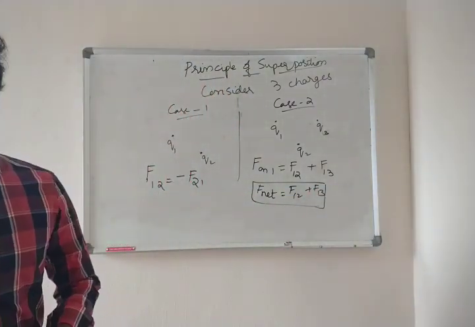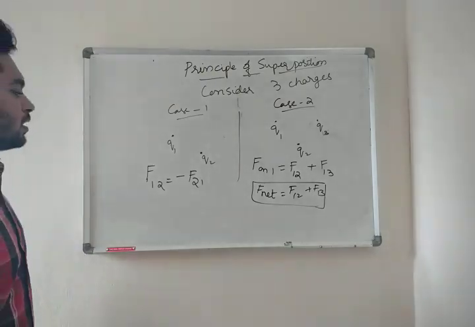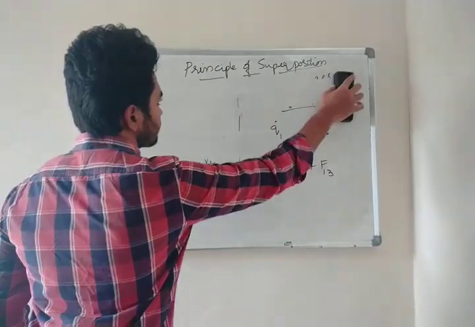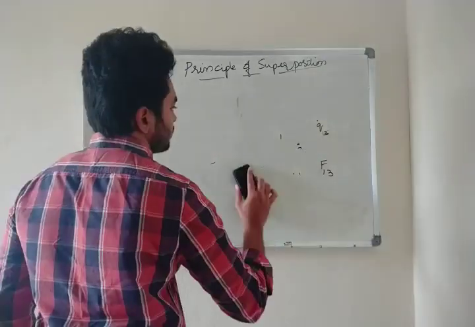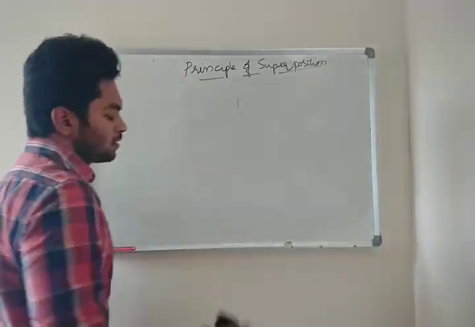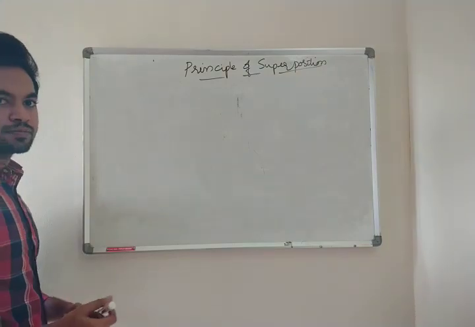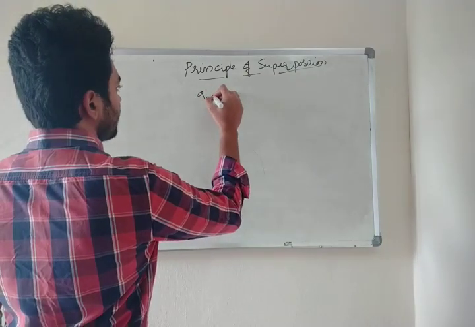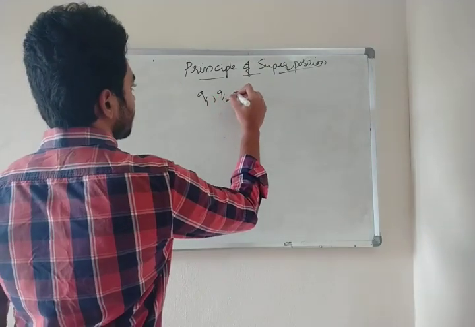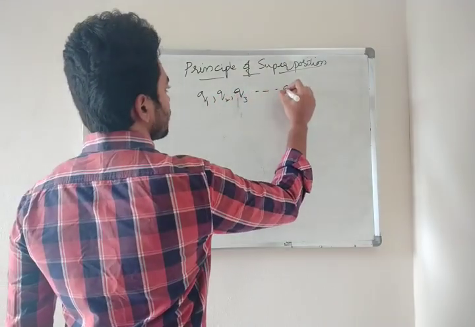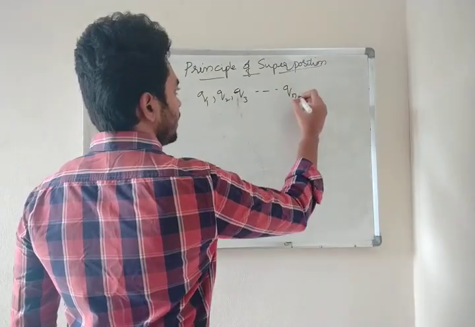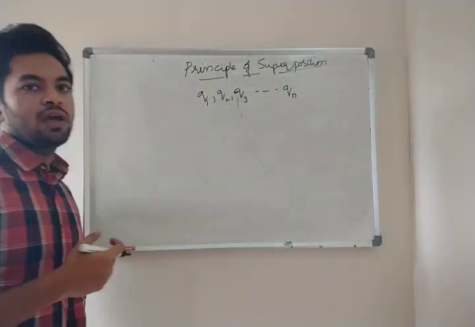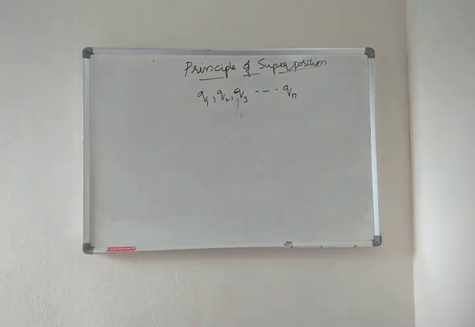Now suppose you have n charges. Suppose you have charges Q1, Q2, Q3, so on up to Qn. So you have n charges.